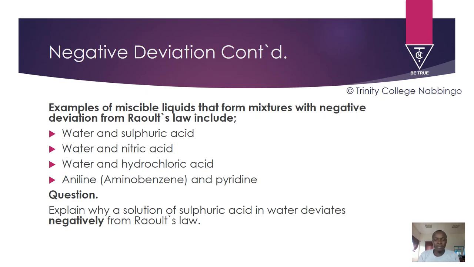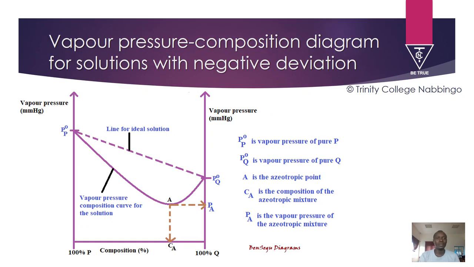But the main thing is talking about strong intermolecular forces of attraction formed in the solution of sulfuric acid and water that causes the escaping tendency to lower, and then everything else that you need to talk about a solution with the negative deviation. Vapor pressure composition diagram for solutions with negative deviation. It is always important to draw it and then give the explanation.